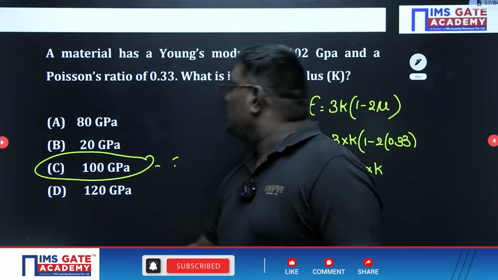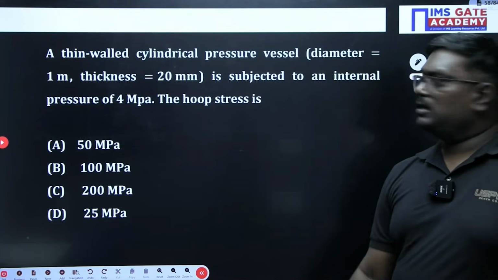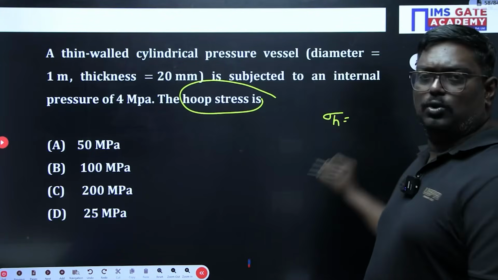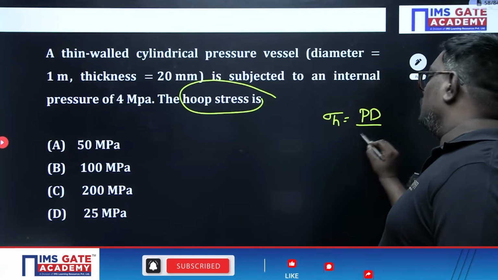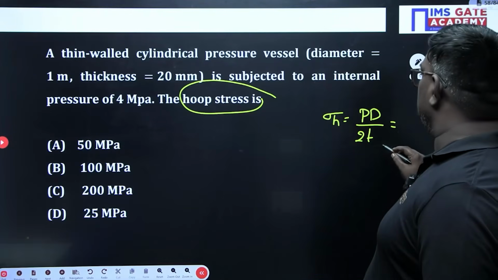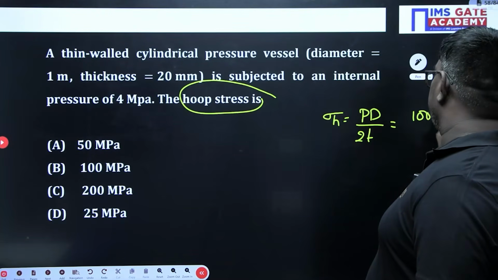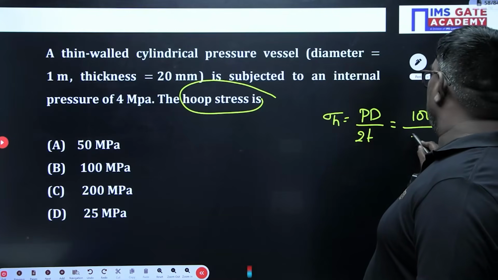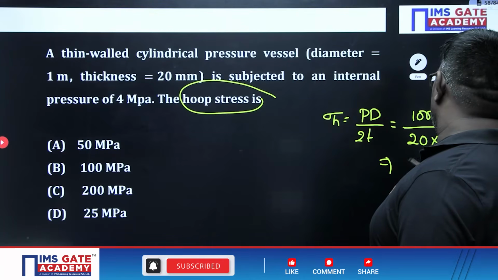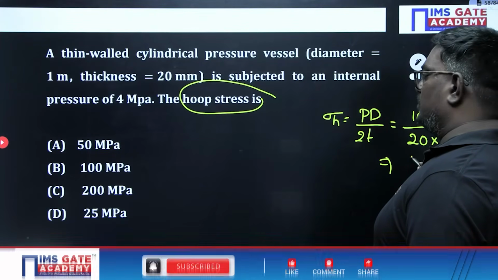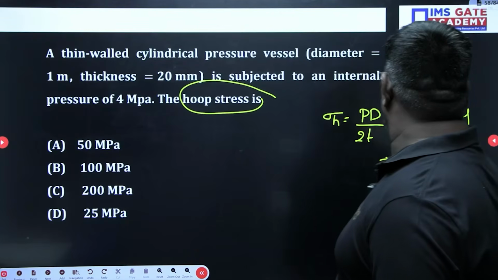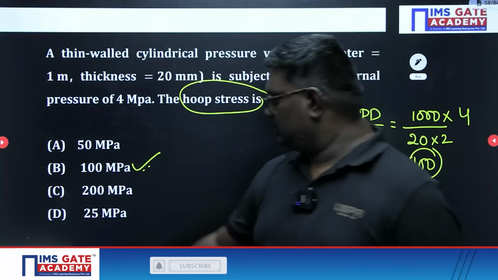Agree? A thin wall, sir, they are subject to the hoop stress. So sigma h is given as what, sir? Hoop stress is given by the formula PD upon 2T. P is how much, sir? Diameter of 1 meter, thickness. 1 meter means 1000. Thickness is how much, sir? Divided by 20 into 2 into pressure of 4. So 4000 divided by 40. So it will be also 100. So option B is the right answer.